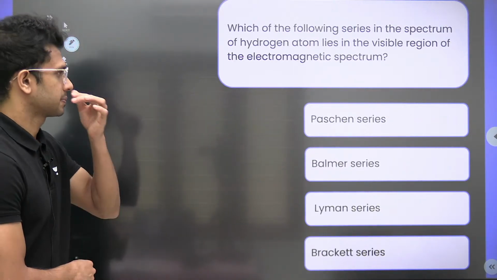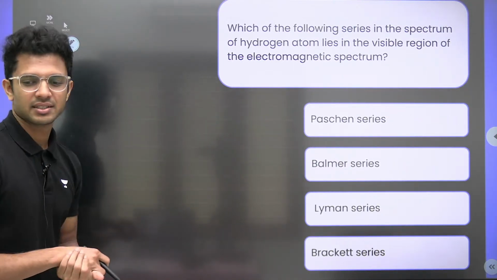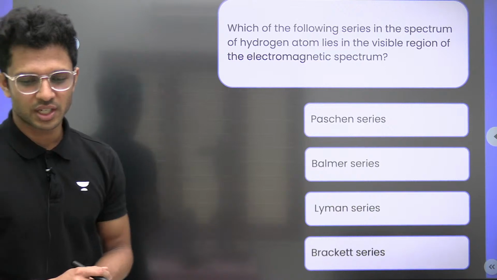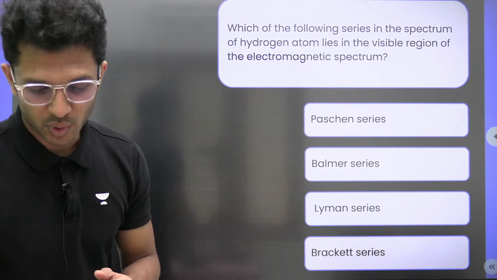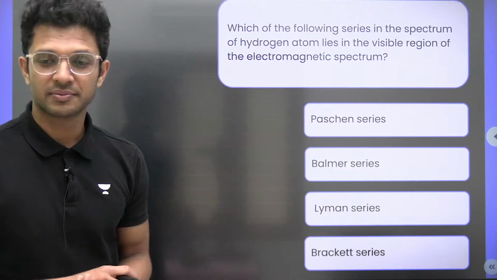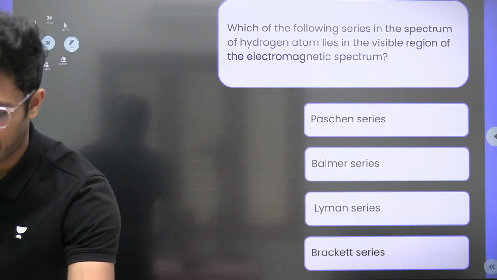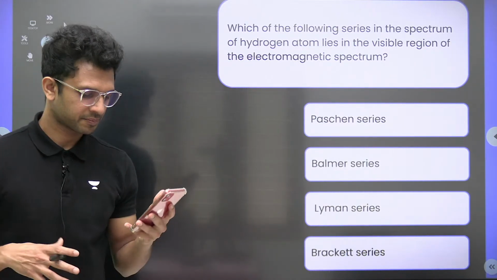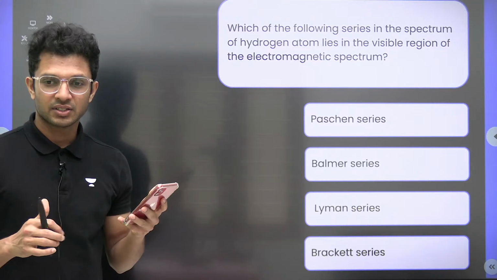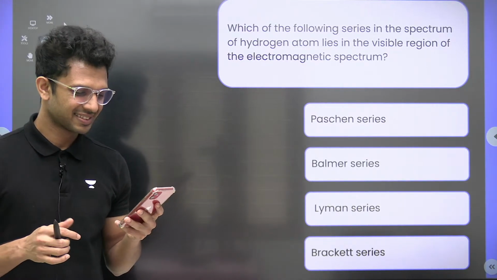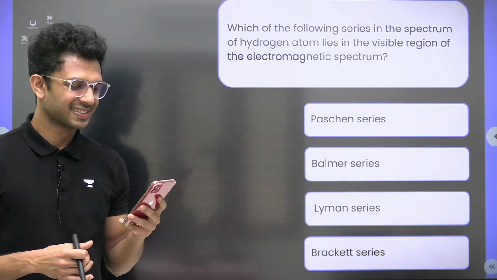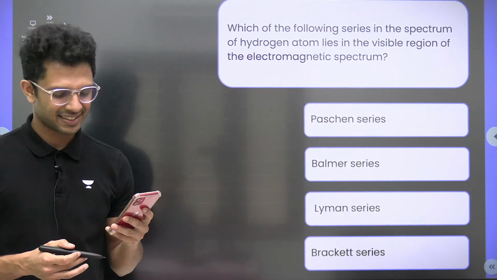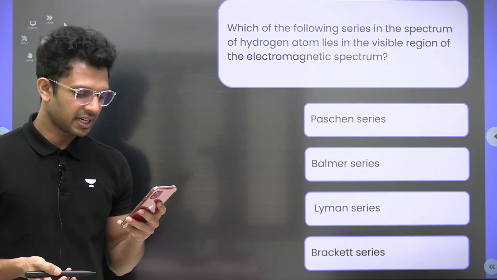Next one. I don't think you need explanation for this. Anyway, quickly give me the answer and we can jump to the next one. What will be the answer for this one? It's option B, right?